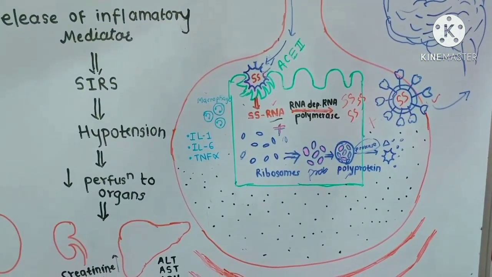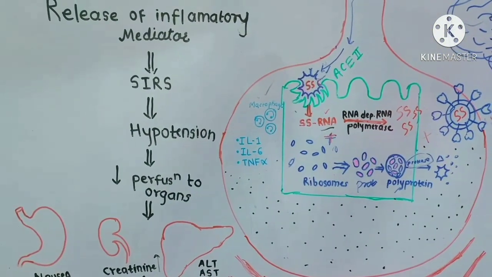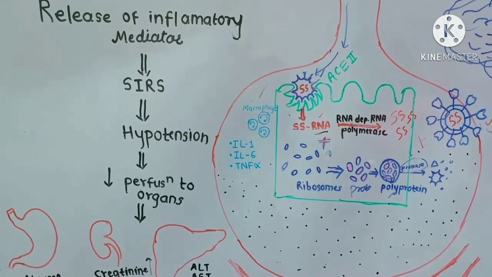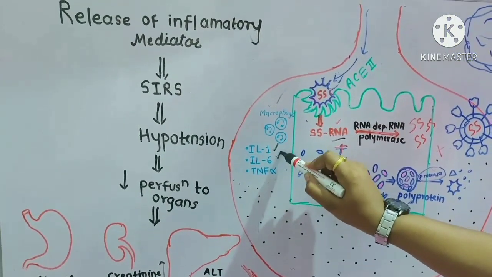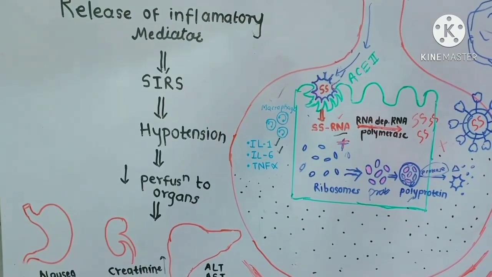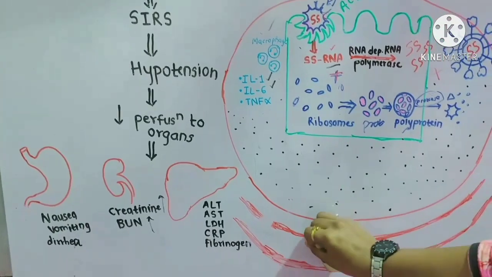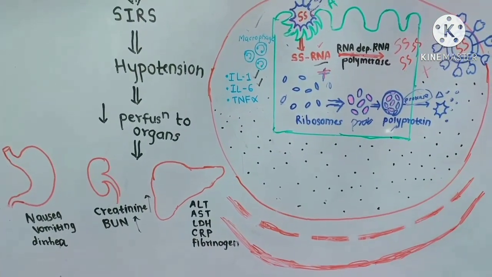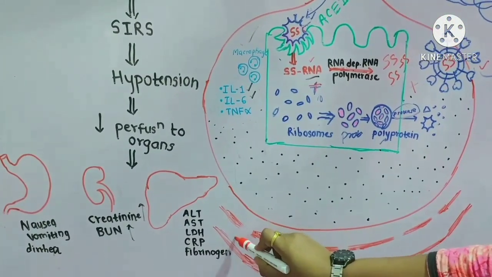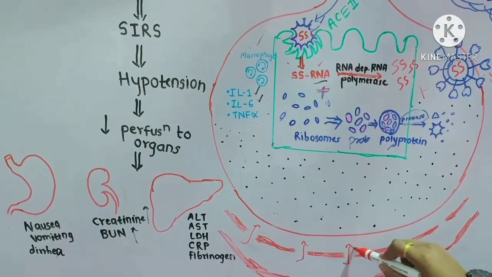But at the same time, our body releases the macrophage in response to this virus. These macrophages are further responsible for releasing interleukin 1 and interleukin 6. These interleukin 1 and interleukin 6 increase the capillary permeability. Whenever this capillary permeability is increased, whatever contents are there in the capillaries are liberated into the interstitial space.